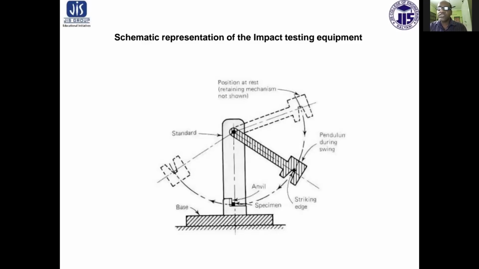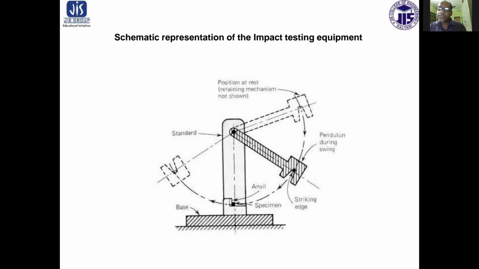Next, we will discuss impact testing. In this figure, the impact testing equipment is shown. In an impact test, we apply a sudden load to the specimen at room temperature.